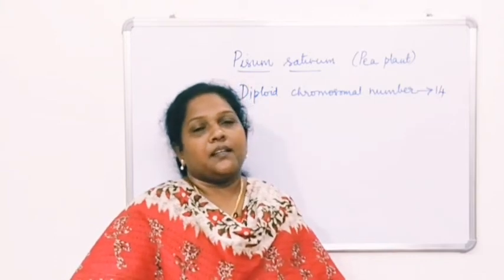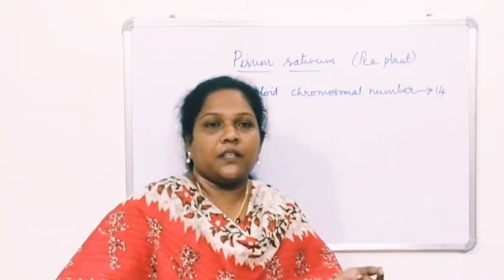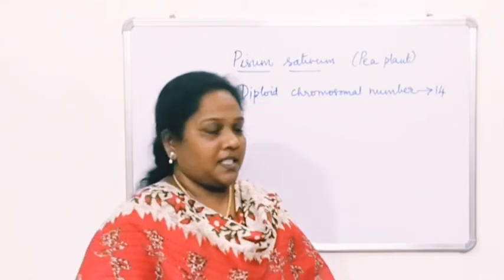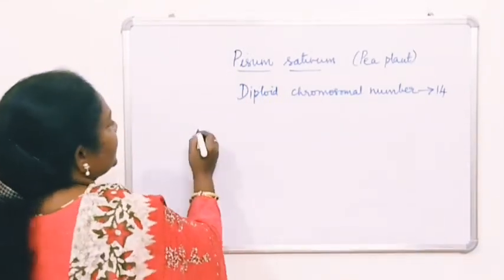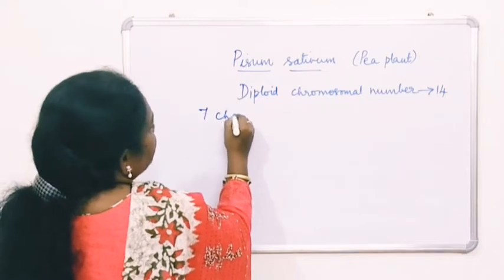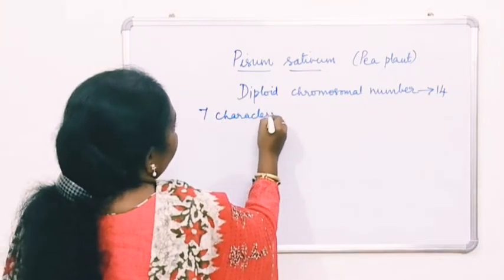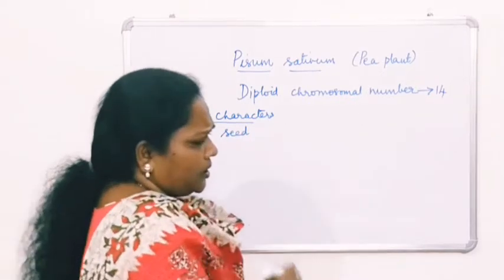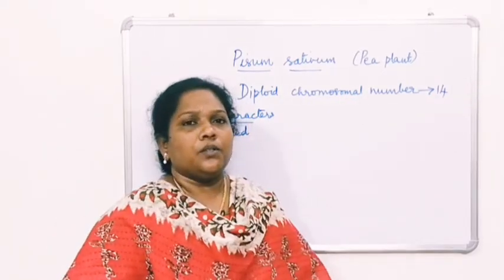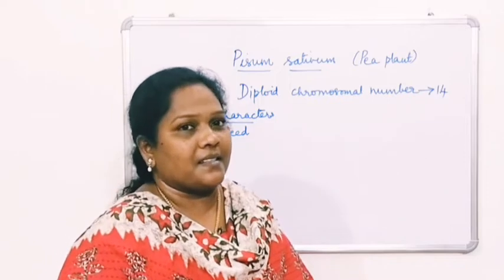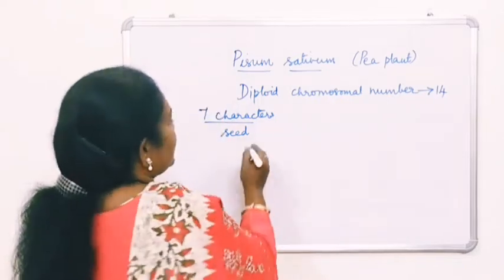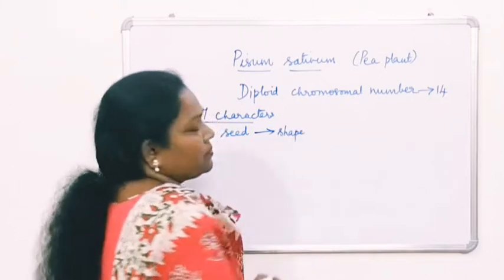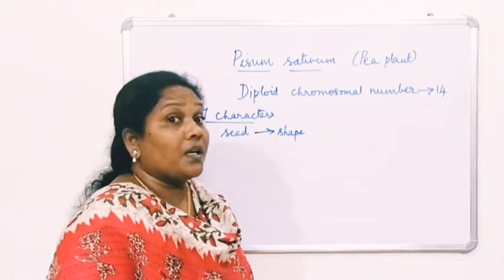Very specifically, Mendel studied 7 characters of Pisum sativum. When you talk about the 7 characters, the first one is about the seed. One more thing you have to remember here are the new terms dominant and recessive. So what about the seed shape? Whether it is round or wrinkled.